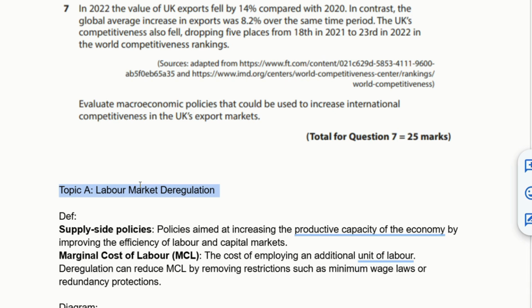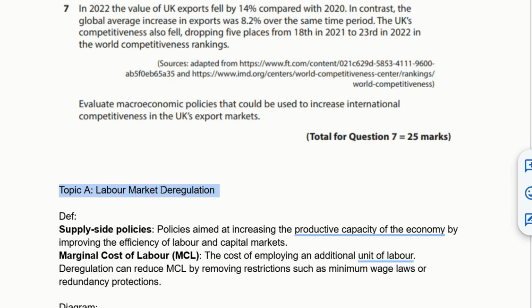I realize some of you might look at labour market deregulation and think that's a microeconomic policy. Really, it can be a micro or a macroeconomic policy depending on what it's targeting. So if the objective of labour market deregulation is just to make companies more profitable, that's going to be microeconomic focused. But you can think about it as a macroeconomic policy if it's trying to target export markets as a whole, right? If it's trying to boost overall economic performance, overall exports.